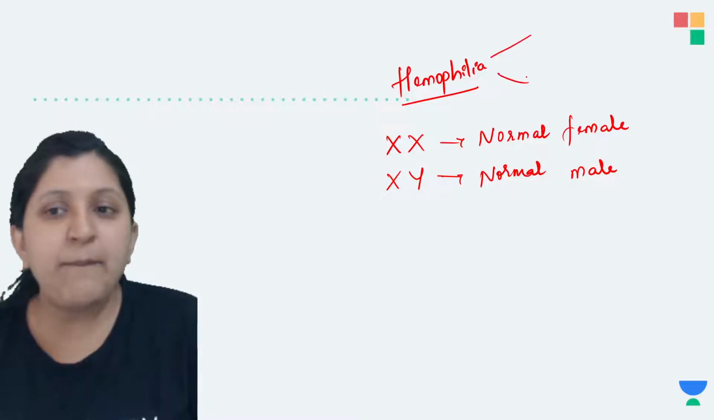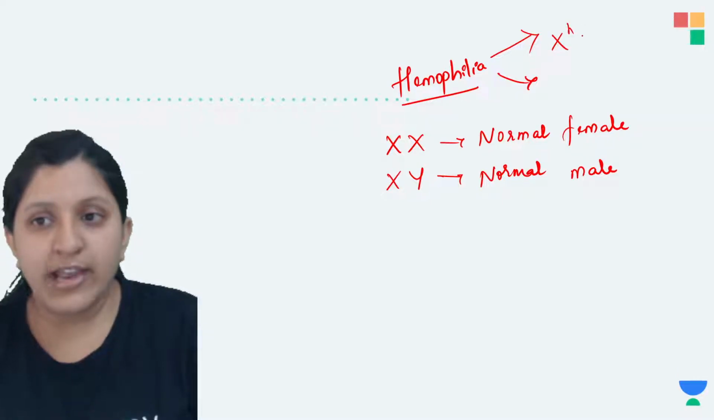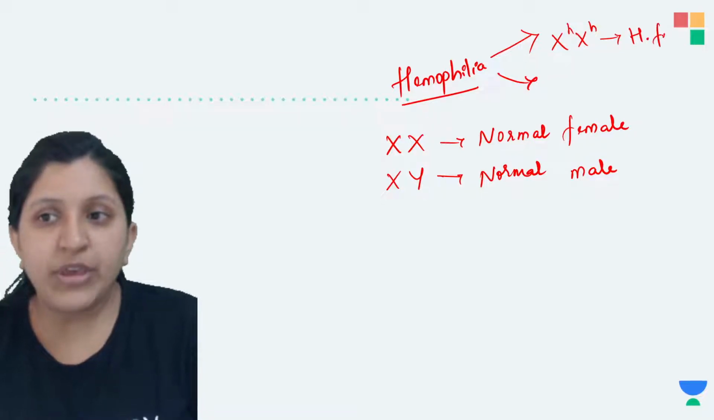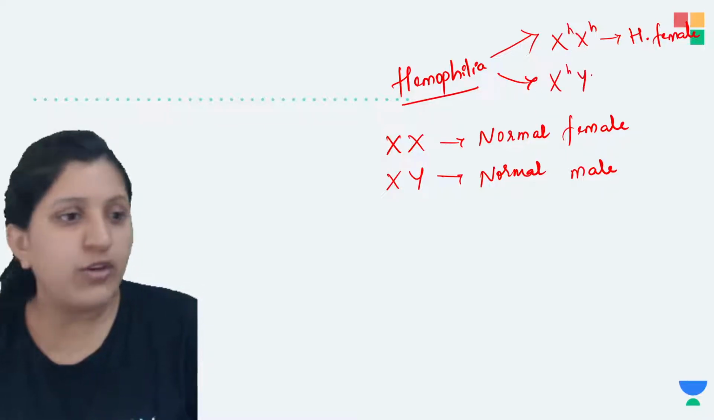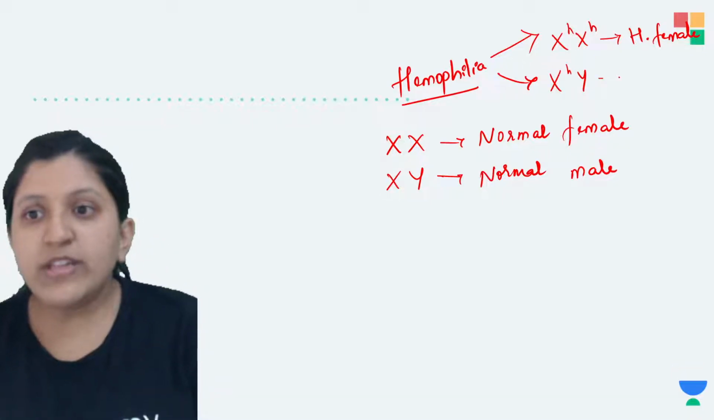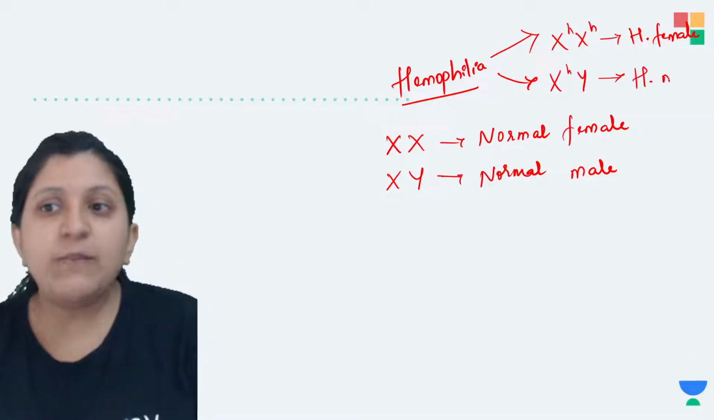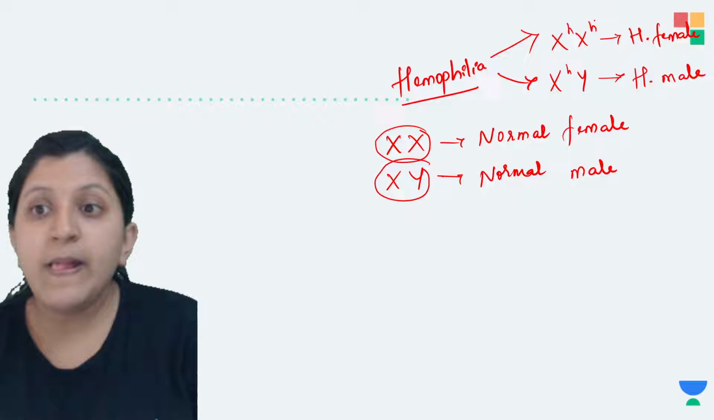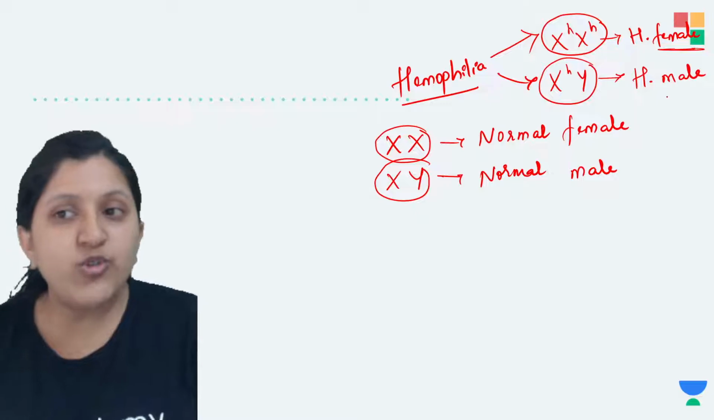Now when we mention a person having hemophilia, XH XH we can say is the hemophiliac female, so the female is having the disease. In the same way XHY, where this H represents that the person is having hemophilia. In that case only one X chromosome is there in the male, so he is going to be a hemophiliac male. This is a normal condition, and this is the hemophilia condition, with respect to female and male.